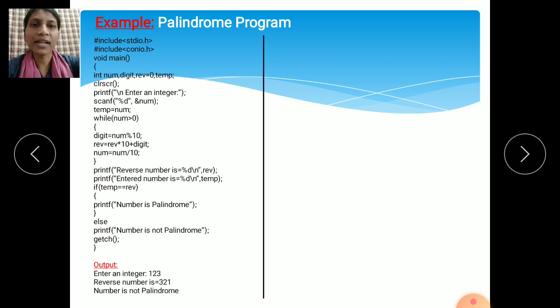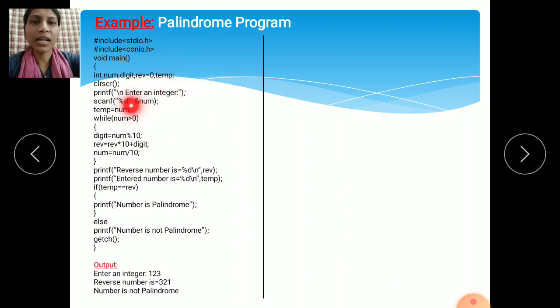Initialization means initializing the value, otherwise any value. We are using a temporary variable here. Num, digit, reverse, temp are the variables, and int is a data type. This data type can hold these variables.